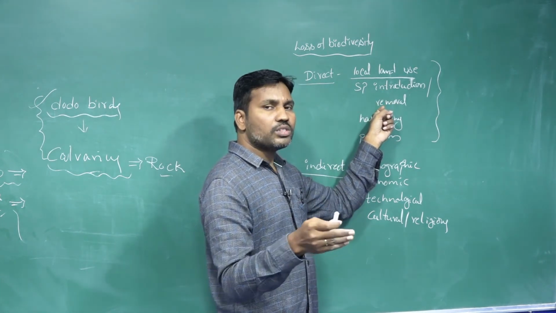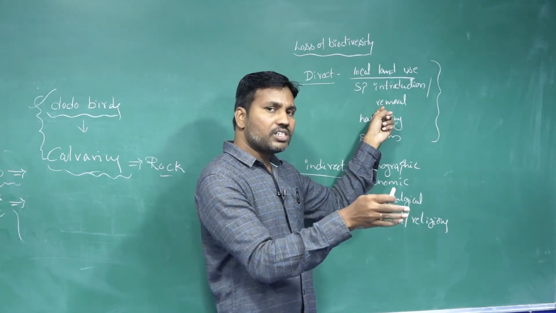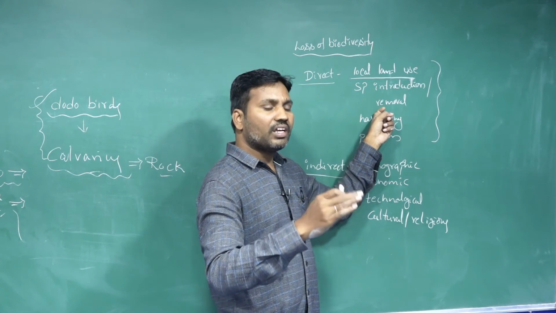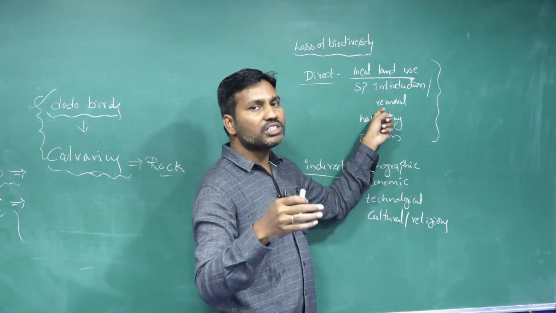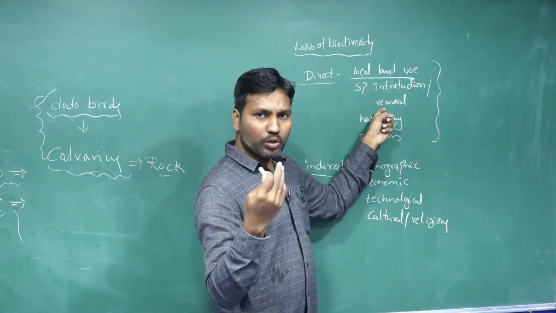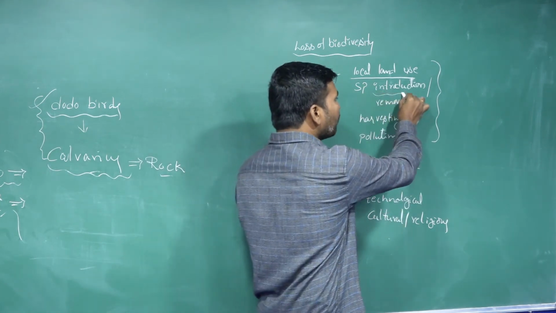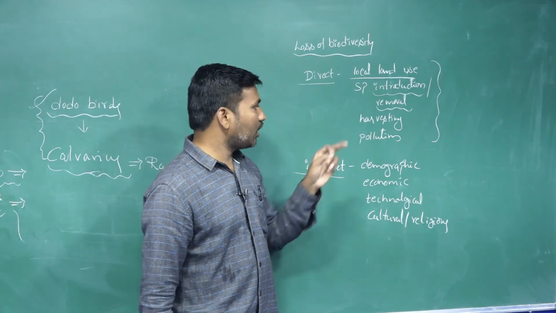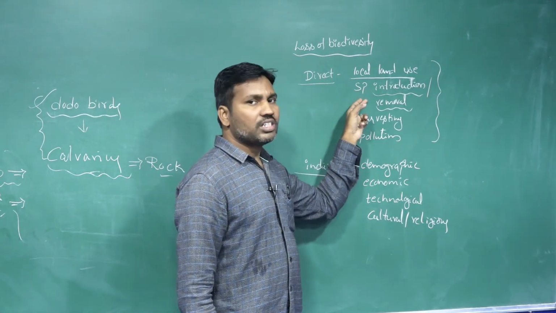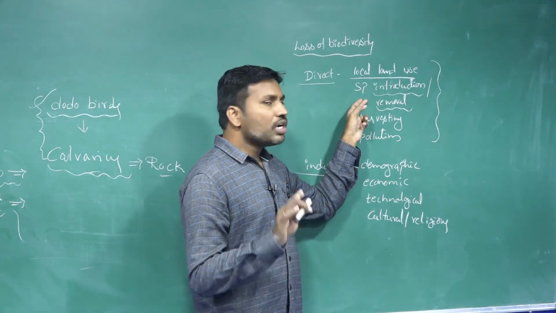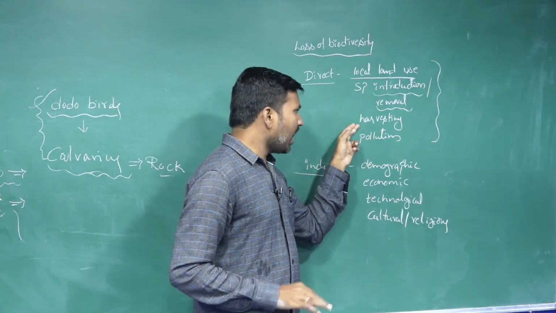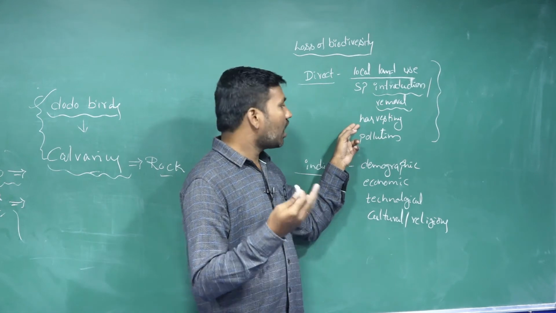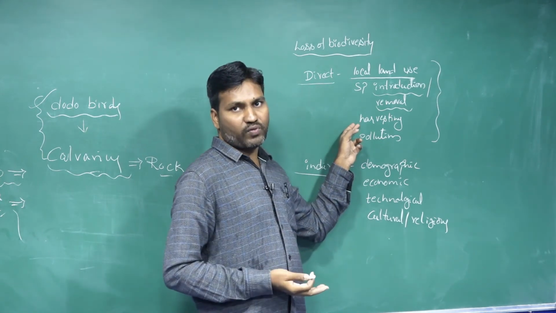Whenever one species is removed from the ecosystem or the food web, the species depending on it are affected, so the food chain is not going to continue. Either introducing a new species or removing a species from the native area, both cause imbalance in the ecosystem. And harvesting means over harvesting, or over exploitation.